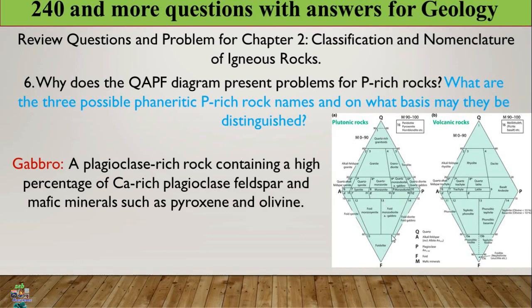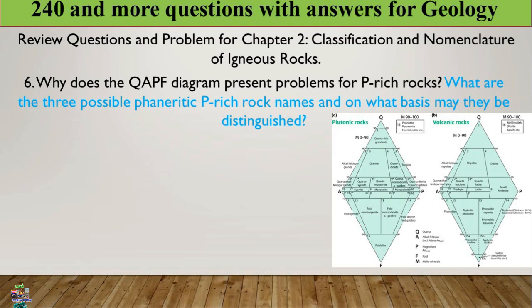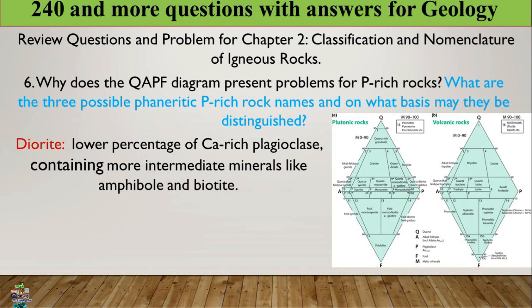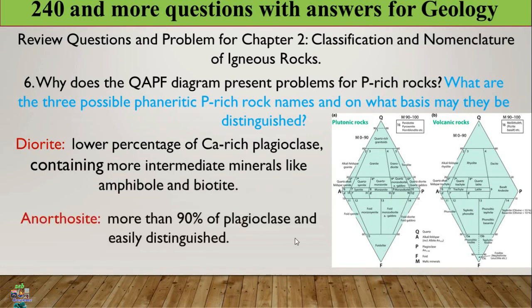This is the QAPF diagram. This is the plutonic field, and this one is volcanic, we will come to that. At this time, this is plagioclase; P means plagioclase. The three rocks, gabbro, anorthosite, and diorite, are found in this place, within the same field. So how can we determine the three rocks? Gabbro is rich in calcium-rich plagioclase, whereas diorite has lower calcium plagioclase, more intermediate, and the last one, anorthosite, means more than 90% plagioclase content.